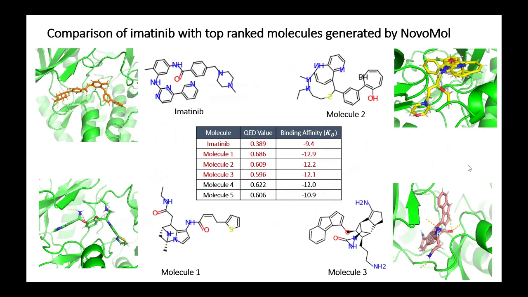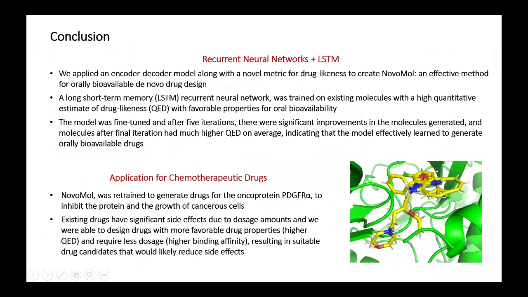In conclusion, we developed NovoMol, an evolutionary approach to de novo drug design to optimize for specific drug characteristics using LSTM-based recurrent neural networks. NovoMol was able to successfully learn to optimize for orally bioavailable drugs and generate them from scratch. After transfer learning with 5 iterations, there were significant improvements in the molecules generated, which had much higher QED on average, indicating that the model effectively learned to generate orally bioavailable drugs.